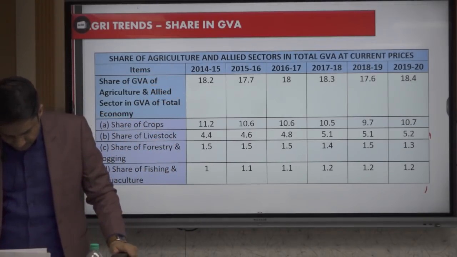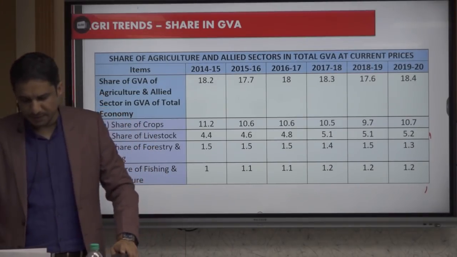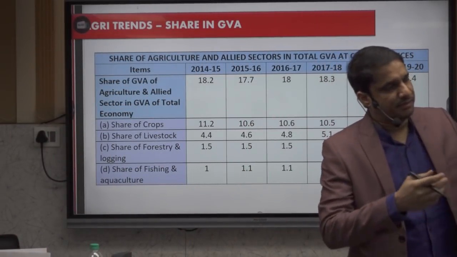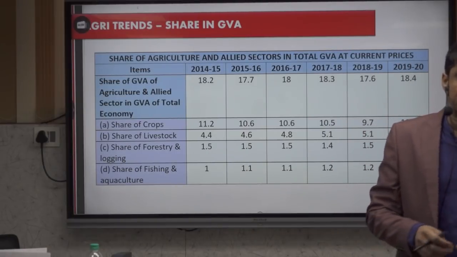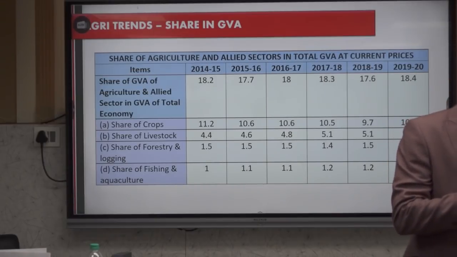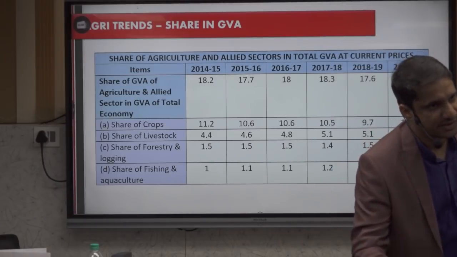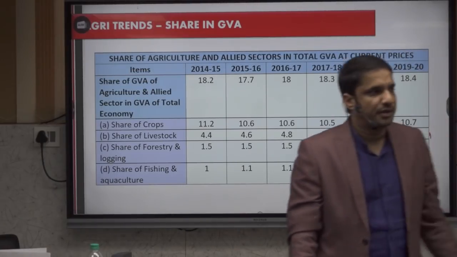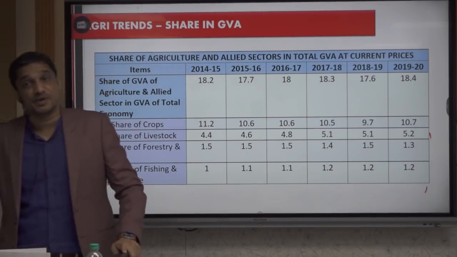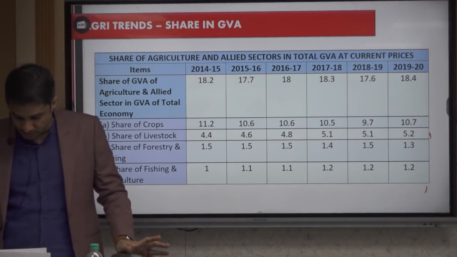So gross capital formation trend has been again a fluctuating trend. The government says we will do agriculture, PM Kisan, Samman, etc., and all these things, but still, what is the percentage of investment? If 100 rupees is invested in agriculture sector, what is the share of private sector, what is the share of government sector? 80:20. 80% of investment in agriculture is private investment. Government only invests 20%. Write this down.